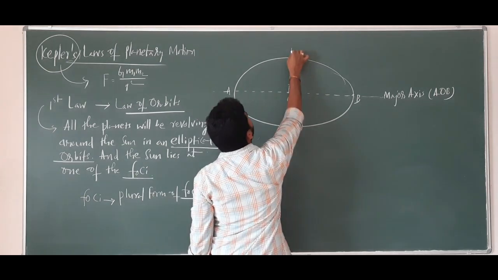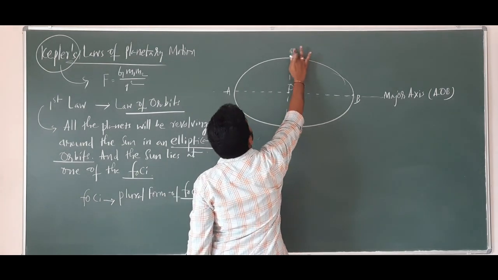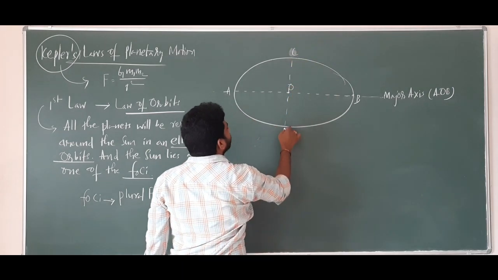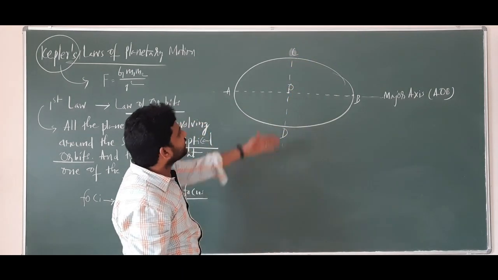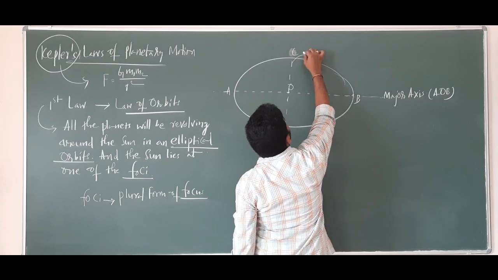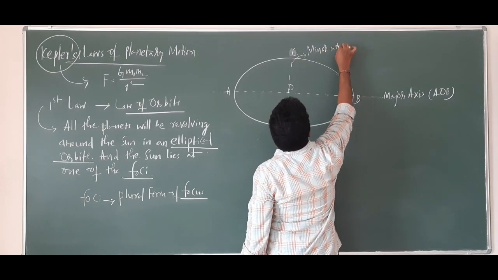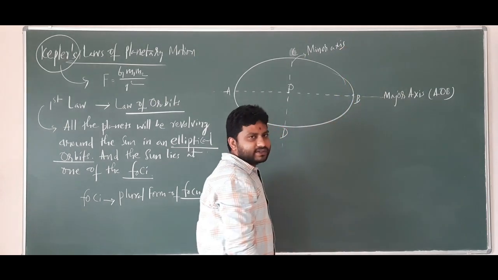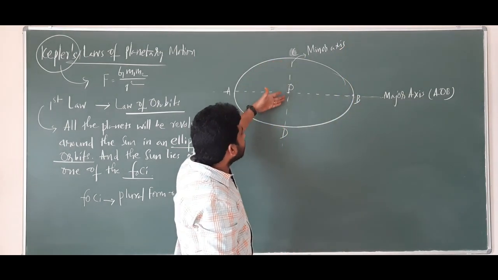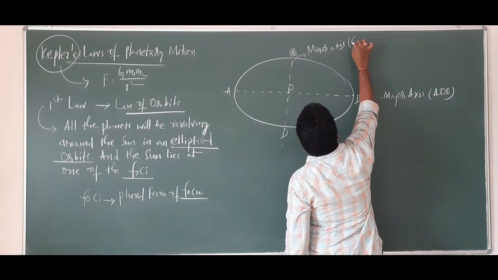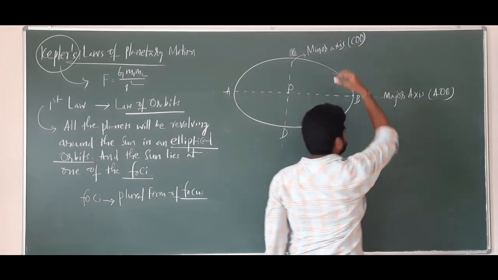Here also there is C, O, D. This line is called the minor axis. So major axis is AOB and minor axis is COD.